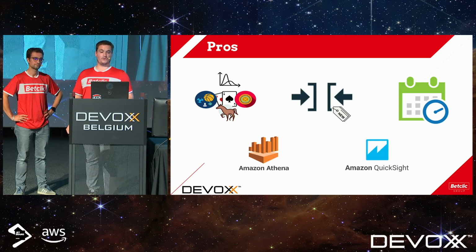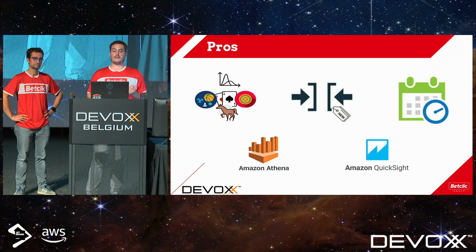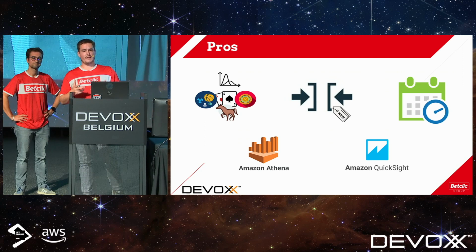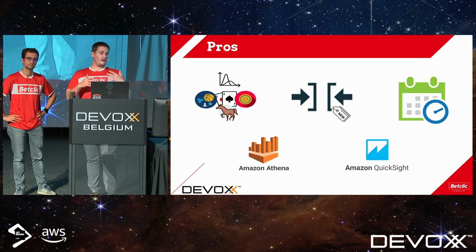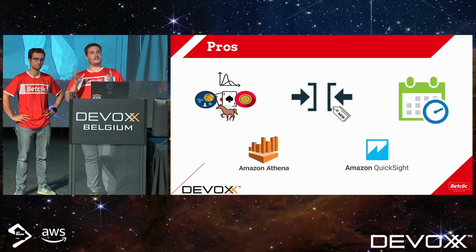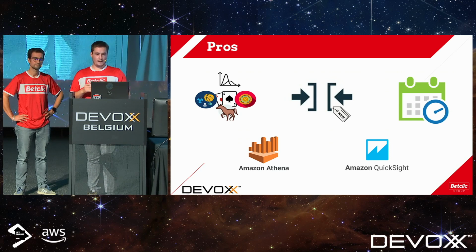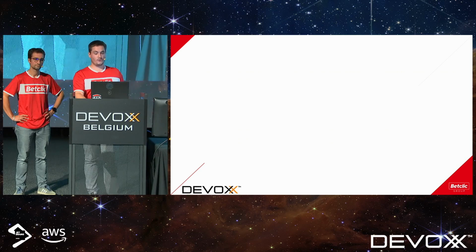Last thing I want to mention is the two tools I quickly talked about, which are Amazon Athena and QuickSight. It's kind of a bonus because it can give really cool insights and information for the teams. For example, if a team makes an API that is now deprecated, they will be able to have all the information from the logs and see if their API is still called or not. Those tools are not for the load test, but they're a good addition to the data lake of our production logs. Now let's talk about the tools.